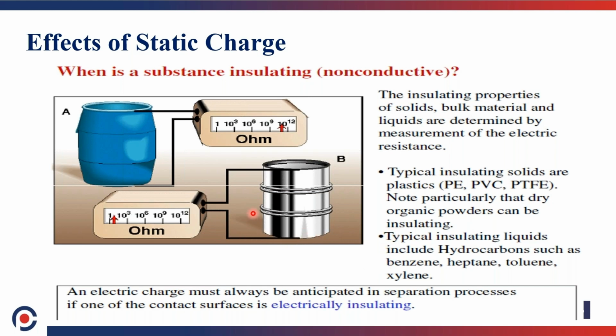In this ohm-meter scale, resistivity less than 10 to the power of 8 ohms is conductive. More than this, it is not safe for storing solvent.